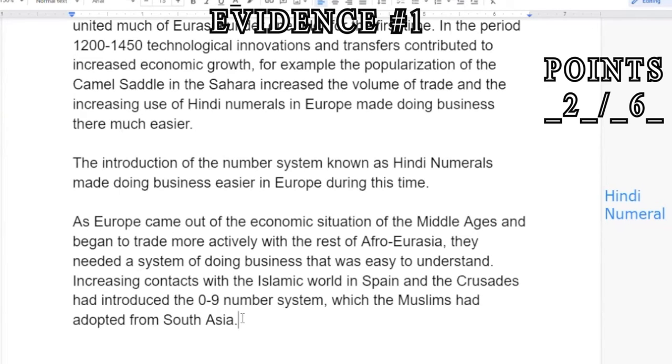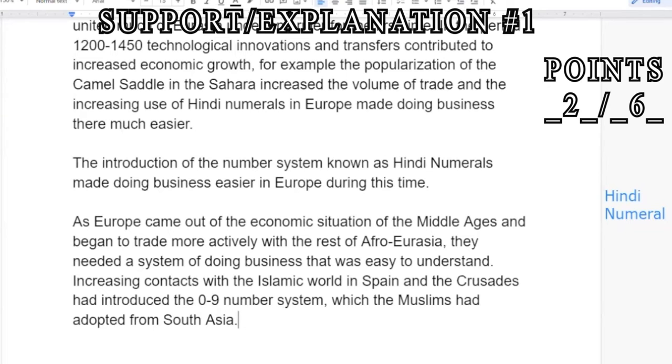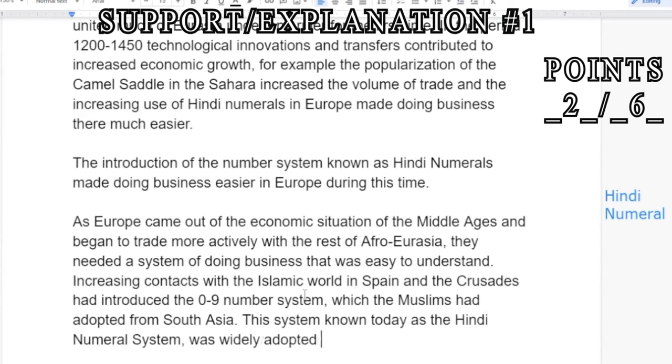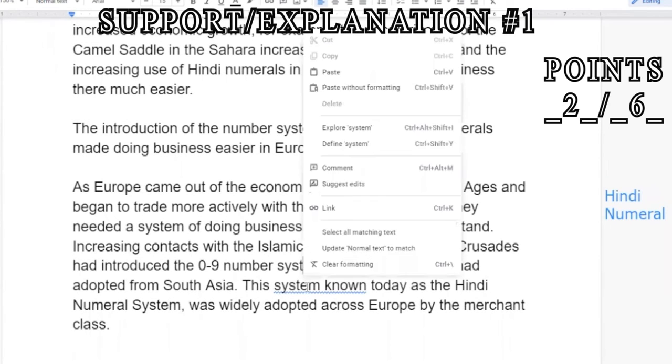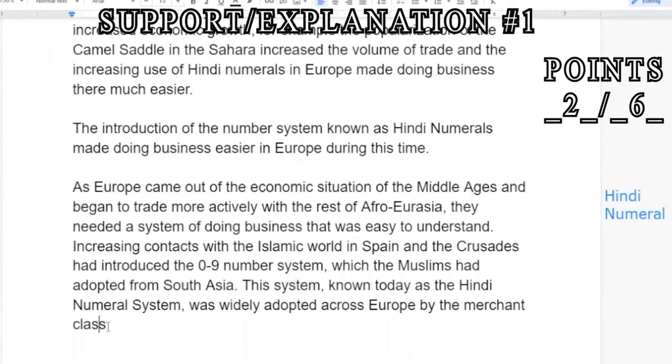Now I need to explain how this led to increased economic activity. So that's going to be my next step. This system, known today as the Hindi numeral system, was widely adopted across Europe by the merchant class, right? So I've made my claim, and now I need to explain why.